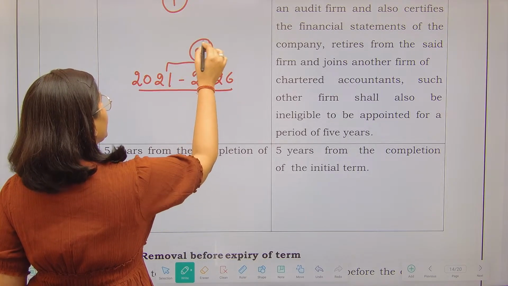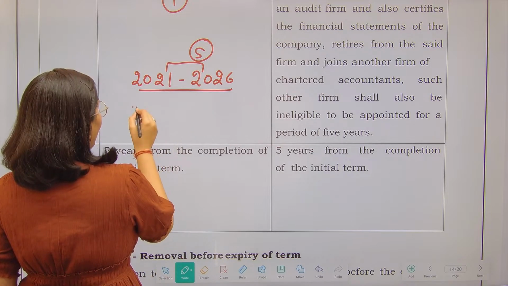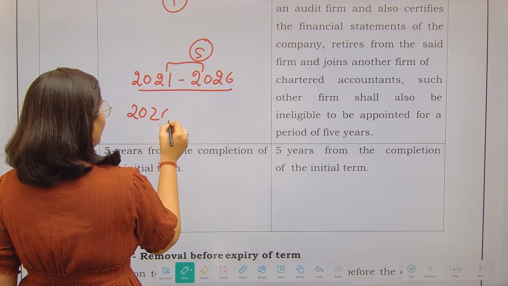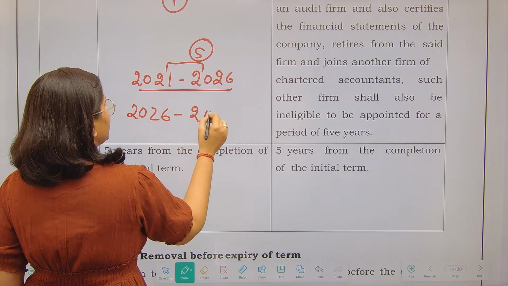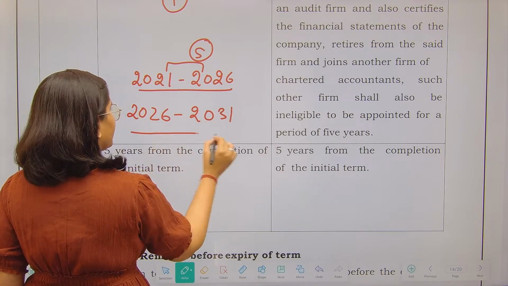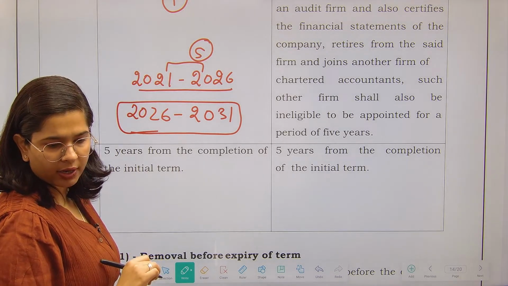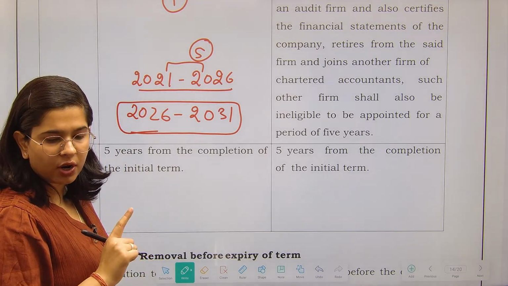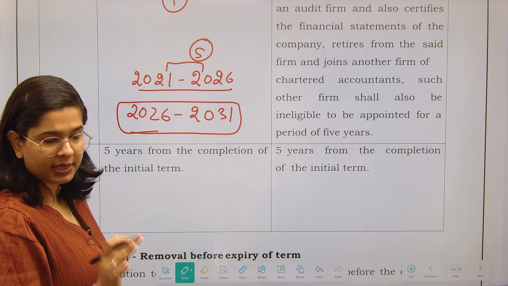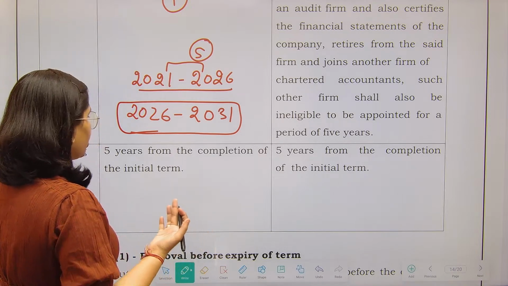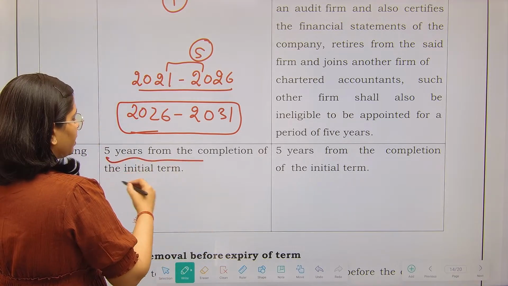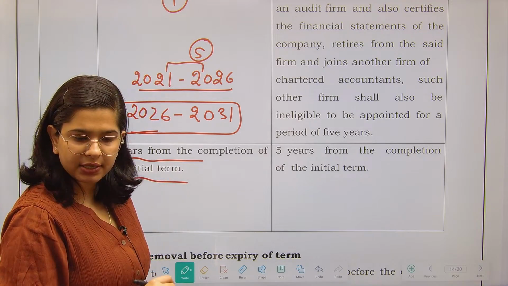Now after that I will have to wait from 2026 till 2031. That means for the next 5 years I cannot appoint the same person as an auditor again. This is called the cooling off period: 5 years from the completion of the initial term. Okay?